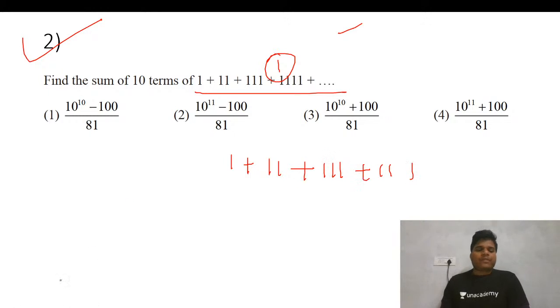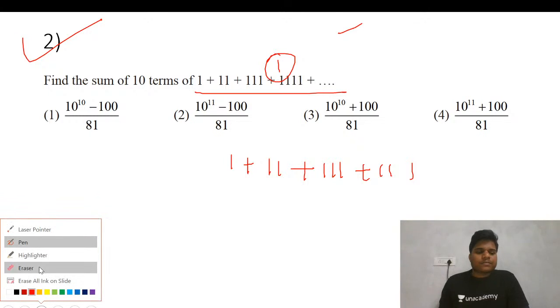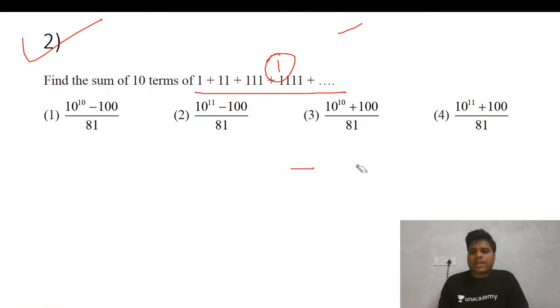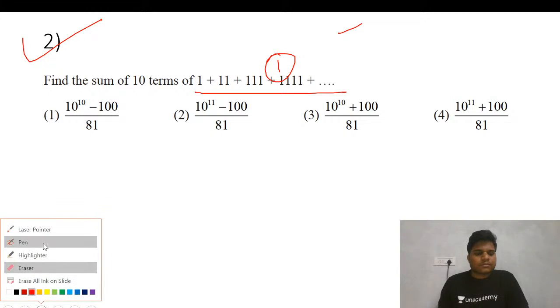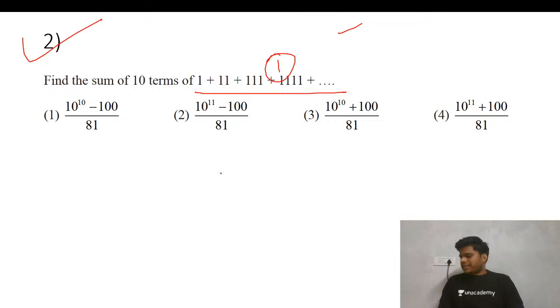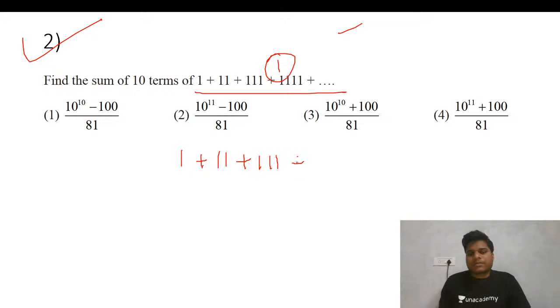Okay. So whenever you see this type of series, so what you will do, 1 plus 11 plus this is there.